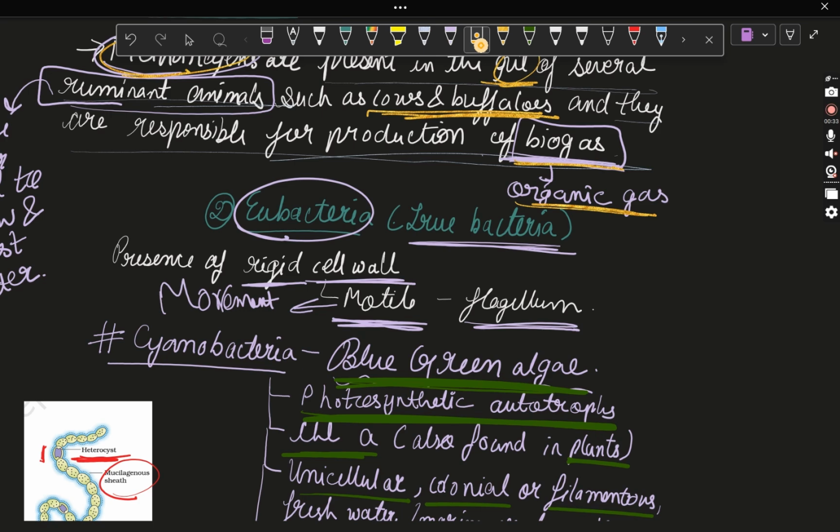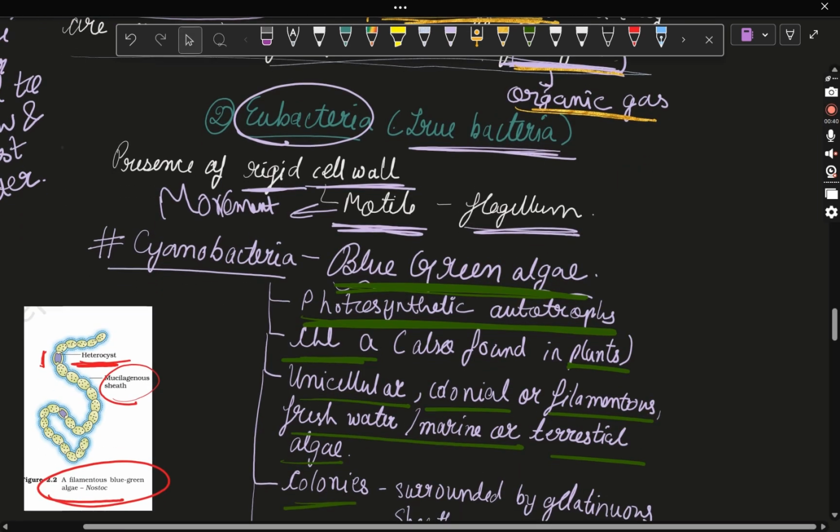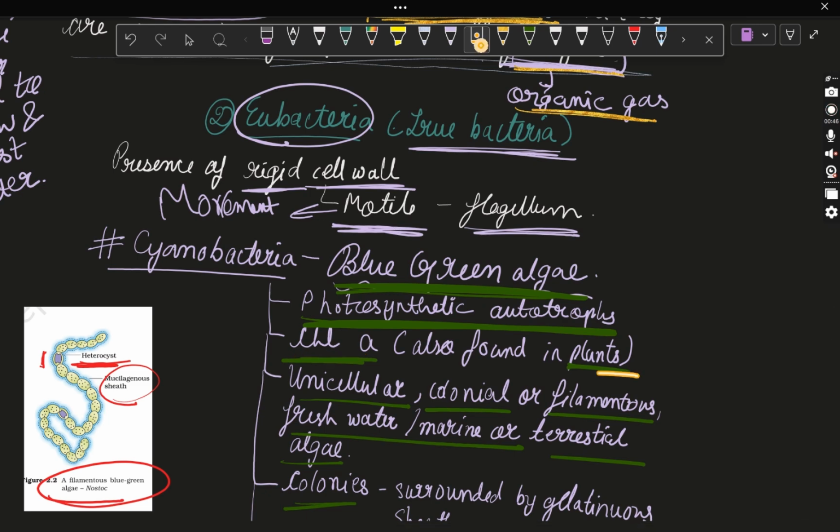Next is cyanobacteria. Cyanobacteria is a group of bacteria which is called blue-green algae. Now they are photosynthetic autotrophs. They have chlorophyll A. See, chlorophyll A is found in plants. Plants have chlorophyll A, B, and different other types of chlorophyll which help in photosynthesis.